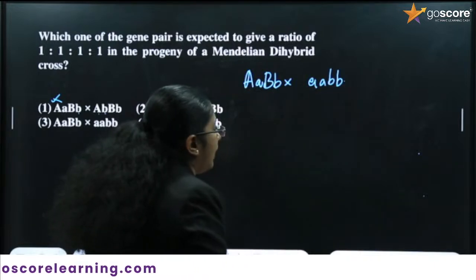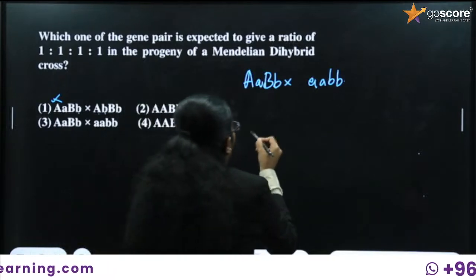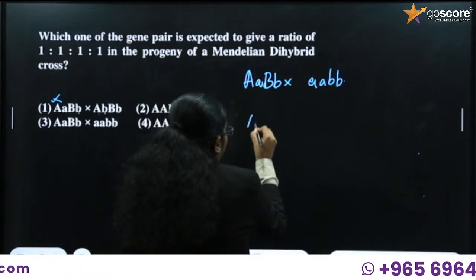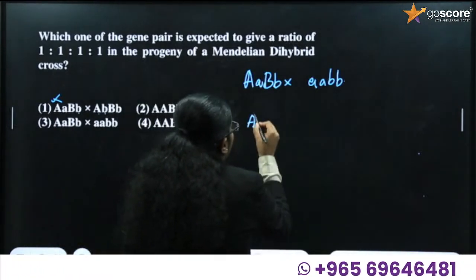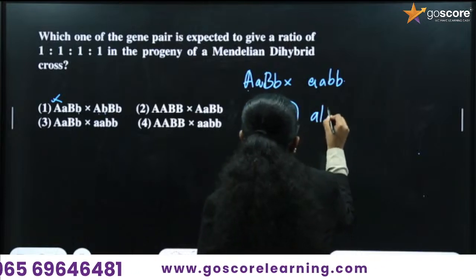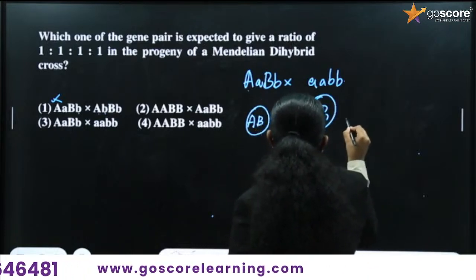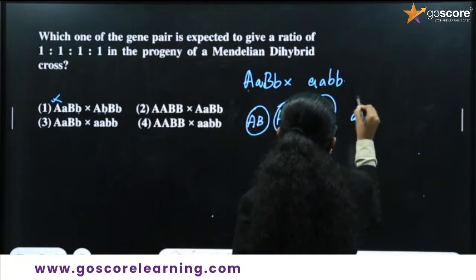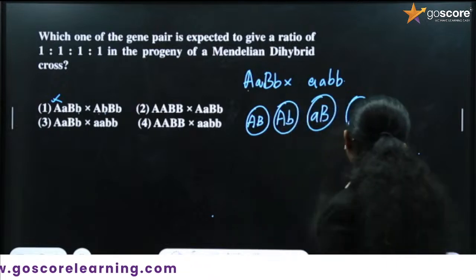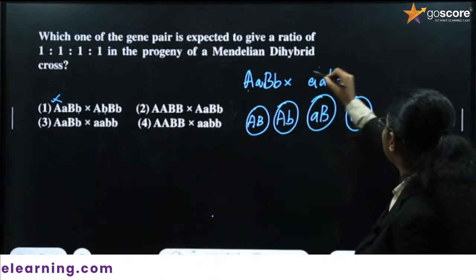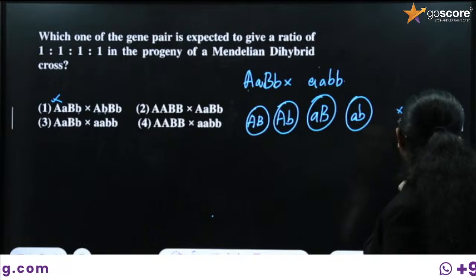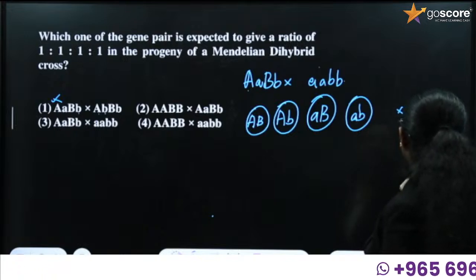So this is the question. What are the possible gametic genotypes here? Here it is small a, capital B is one gamete, then small b is another gamete. Then you can find that the gamete for the other parent is always small a and small b.